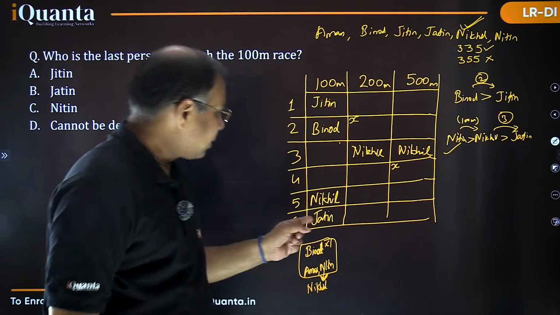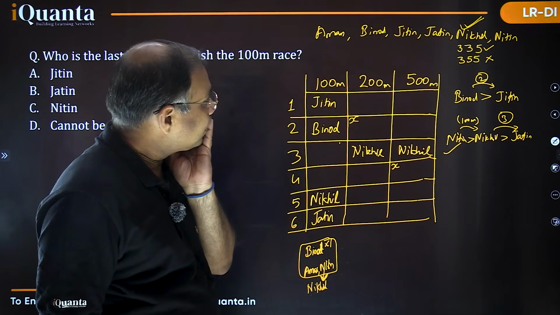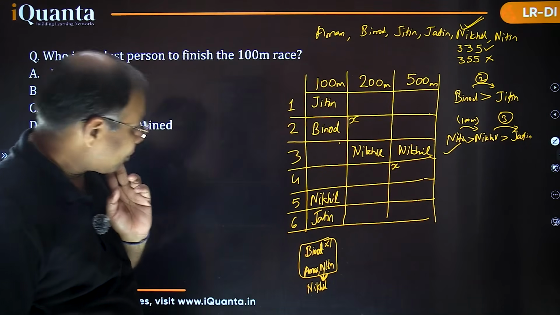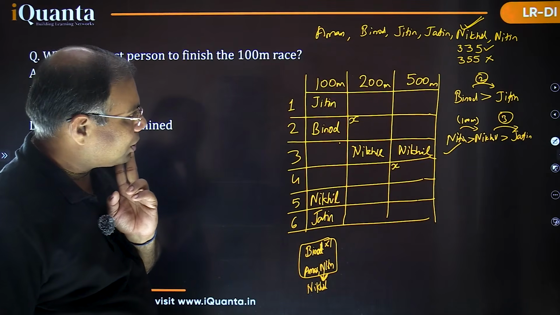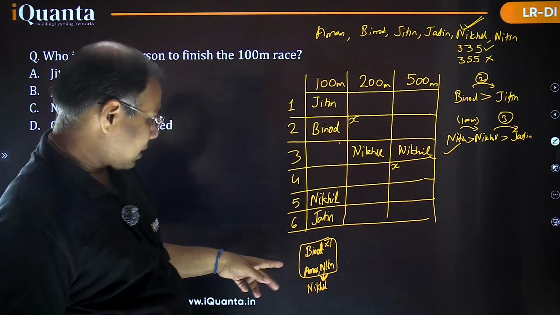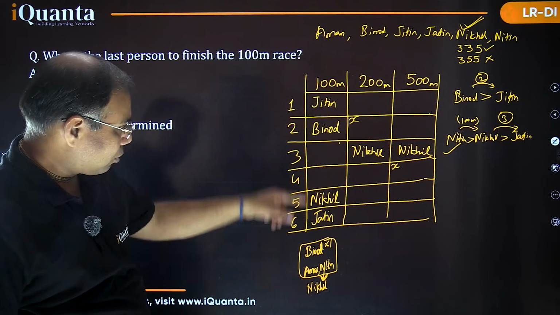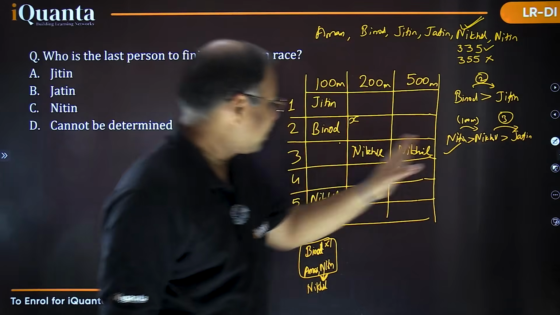Okay, Jitin must be somewhere below Binod. Binod is better than Jitin. क्या हमारा कुछ पॉइंट छूट गया है? Let's check. Binod is better than Jitin in two races. Nitin, Nikhil, ये हम यहाँ पे बात कर चुके थे. Nitin is better than Nikhil, तो Nitin ऊपर आएगा, Aman भी ऊपर आएगा, तो Aman, Nitin are going to be here. So this part is entirely done.